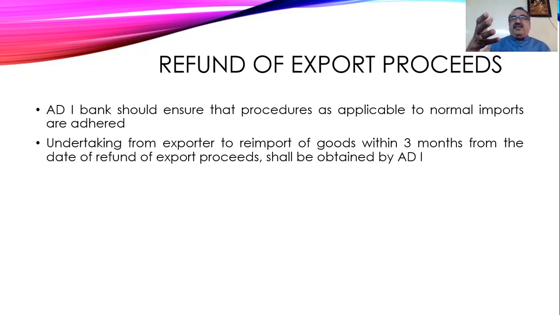Yes, we have done the refund. The same goods have to come back to India within 3 months from the date of refund of export proceeds, and this undertaking should be given by the exporter to the authorized dealers.